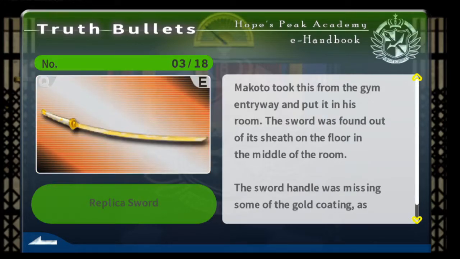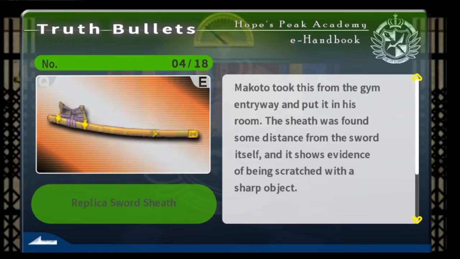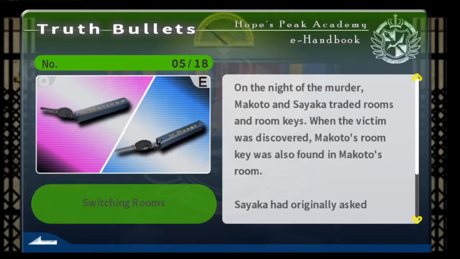Makoto took this from the gym entryway and put it in his room. The sword was found in its sheath on the floor, in the middle of the room. The sword handle was missing some of the gold coating, as was part of the blade. It shows evidence of being scratched with a sharp object. On the night of the murder, Makoto and Sayaka traded rooms and room keys.